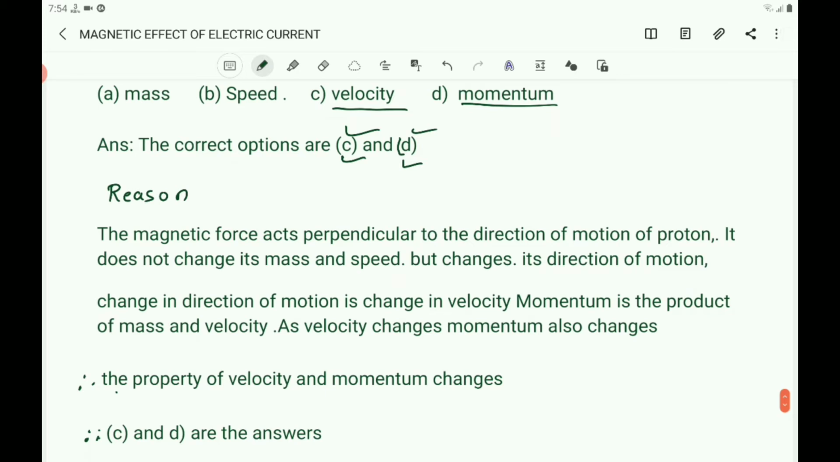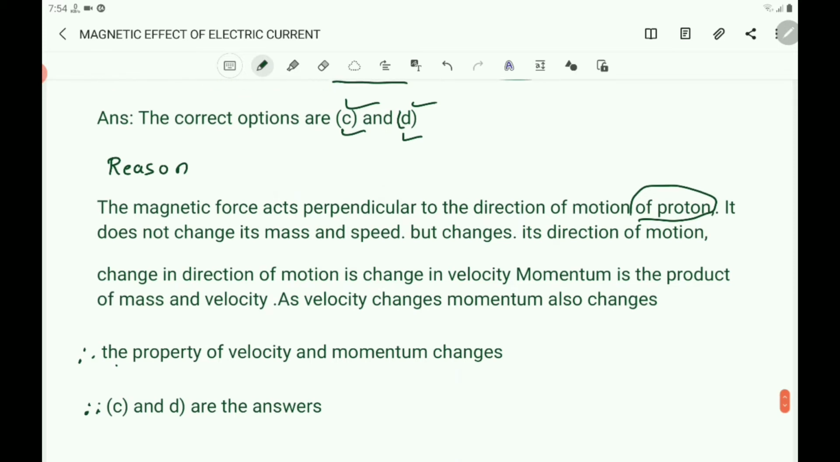You know that the magnetic force acts perpendicular to the direction of the current. That is perpendicular to the direction of motion of proton. Perpendicular to the direction of the current means perpendicular to the direction of motion of proton. It does not change its mass and speed. Here the mass and speed of the proton do not change. But it changes its direction of motion.